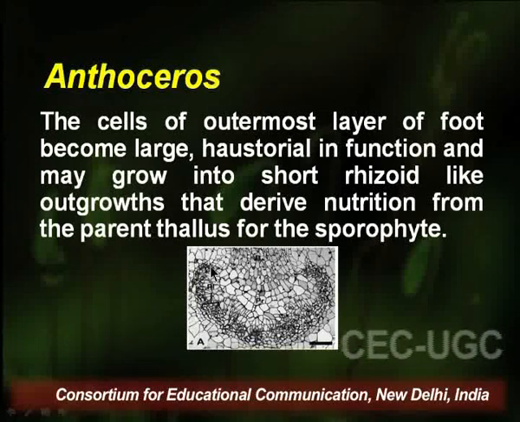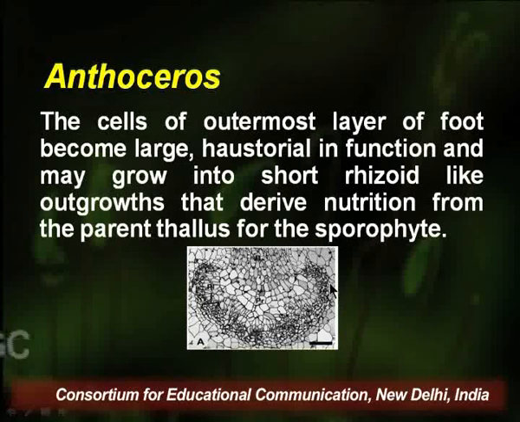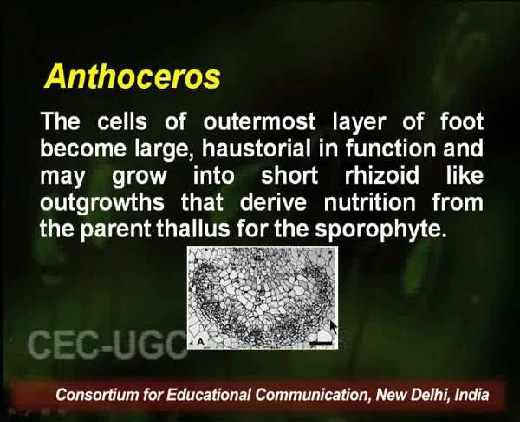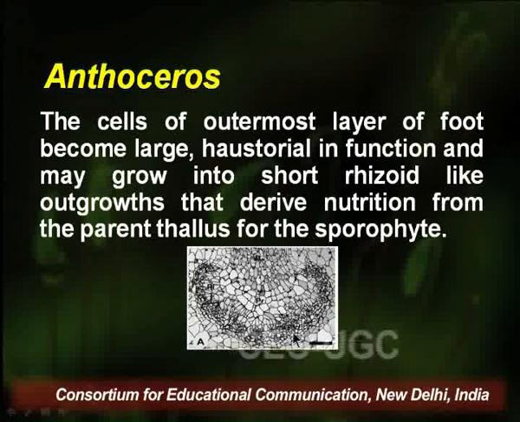So for the first time we can see that amongst land plants the sporophytic generation is completely dependent upon the gametophytic generation, and is nutritionally dependent. It is dependent on the gametophytic thallus for water supply also. The region of contact between the foot and the thallus tissue is well marked in many species. It is called the placenta. The cells on the gametophytic side of the placenta are called transfer cells.